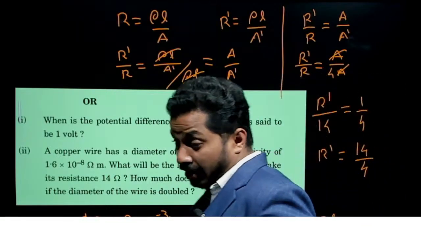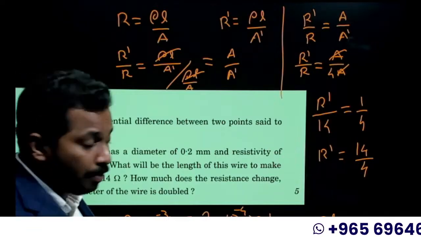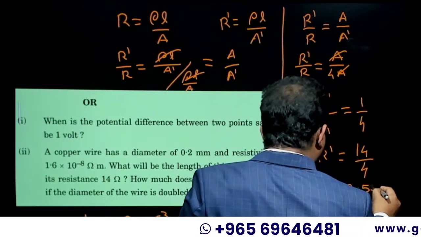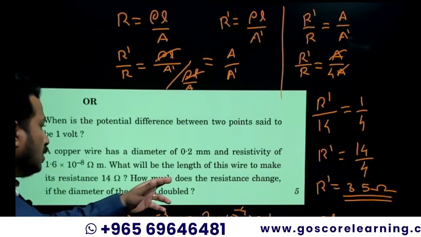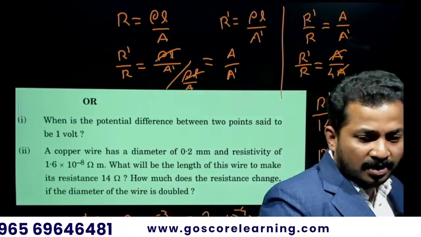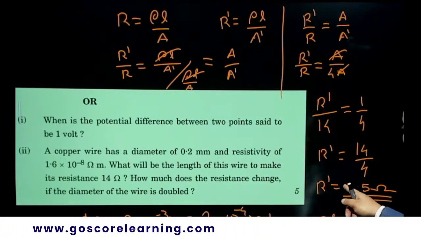14 by 2 is 7. 7 by 2 is 3.5. So 14 by 4 is 3.5. So R dash will be 3.5 ohm. How much does the resistance change if the diameter of the wire is doubled? If the diameter of the wire is doubled, resistance becomes 3.5.